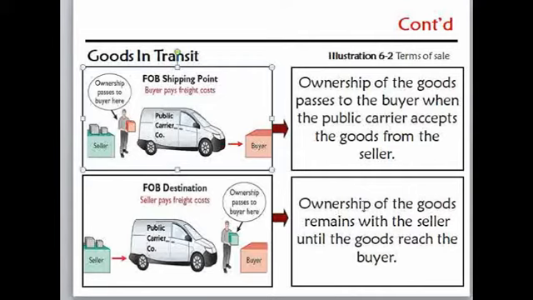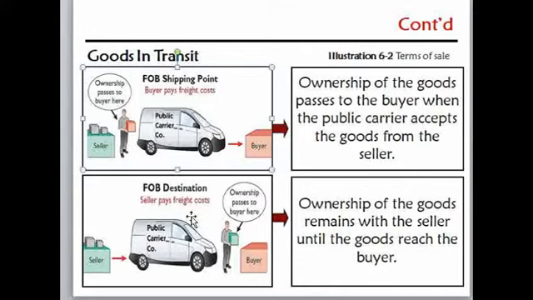Therefore, the ownership title is passed to the buyer when the good reaches the buyer's place, or when the good is received by the buyer. When there is FOB shipping point, we should recognize the goods under goods in transit. If it is FOB shipping point, those goods are ours.